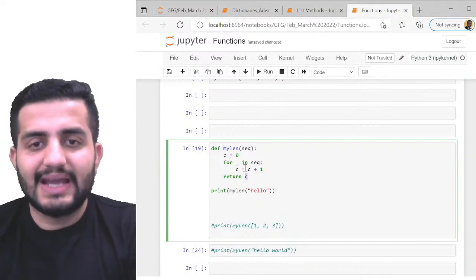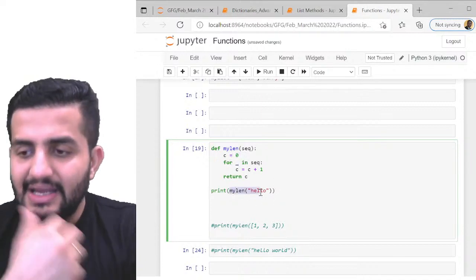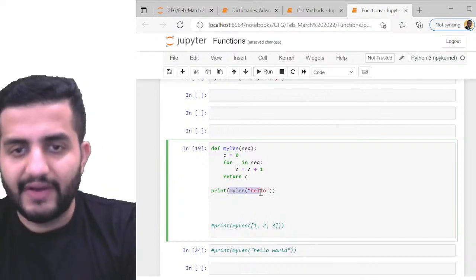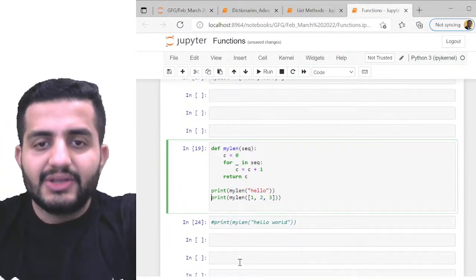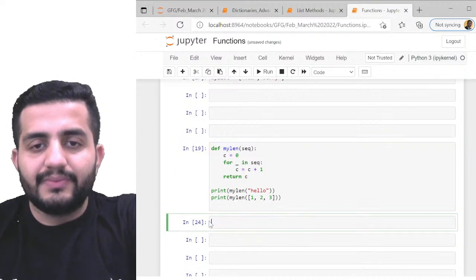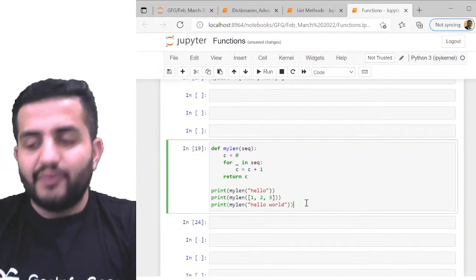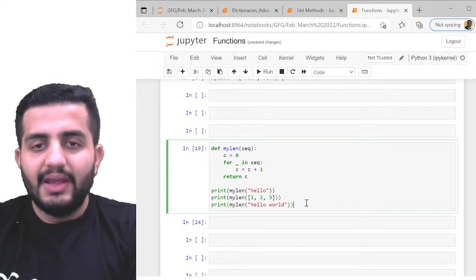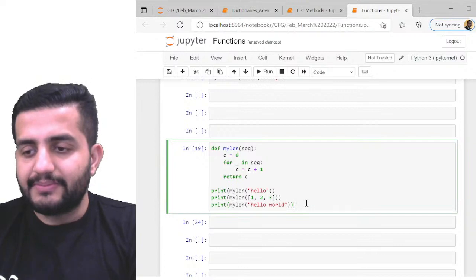You are able to understand your looping, your counter initialization, your functionalities. A lot of things you are covering in this. Okay, so we have another answer from Anirudh, 5. Quickly, guys, if people have solved this, give me the answer for the below two also. Tell me the answer for all three. What will be the output of print of mylen hello, then print of mylen 1, 2, 3, then for hello world? Quickly, guys, what will be the output for all three?